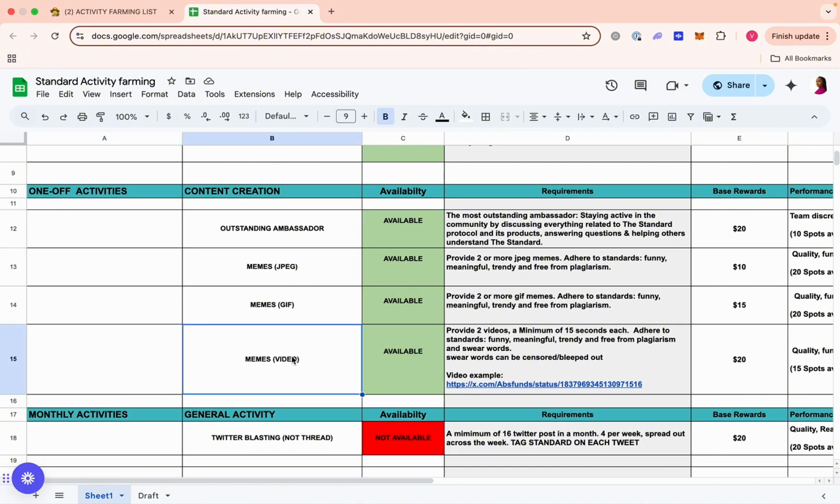This standard activity farming sheet is not rigid, in the sense that it is a living document. So from time to time, we're going to change things. The changes will depend on what the project needs at that point in time to move forward. So it may be that this month we need memes and people to be active on Discord, and then next month we need Twitter threads, or something to do with other social media platforms. So the activity farming list will be reviewed every month.